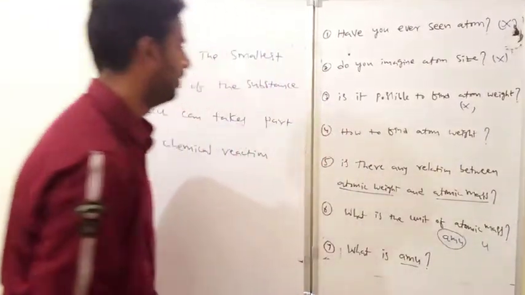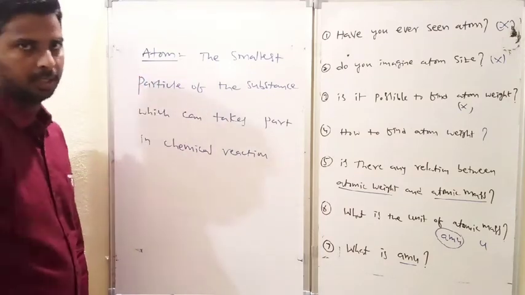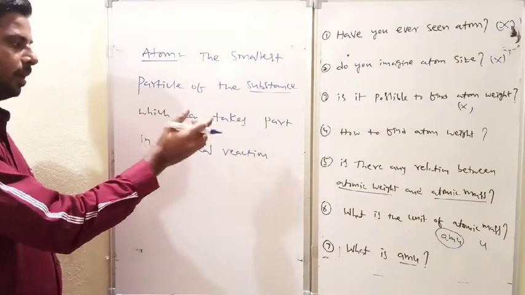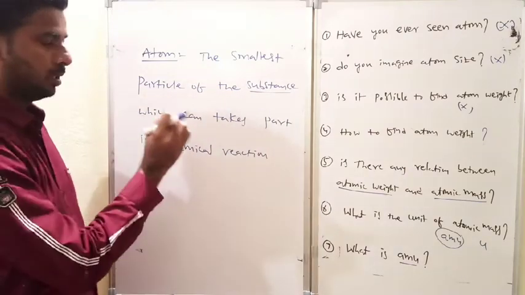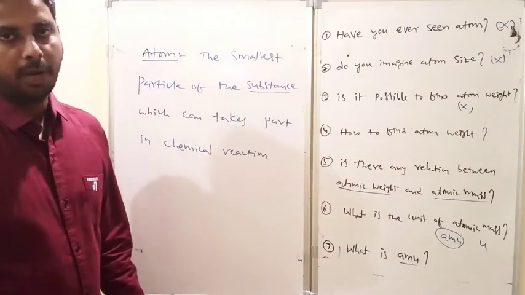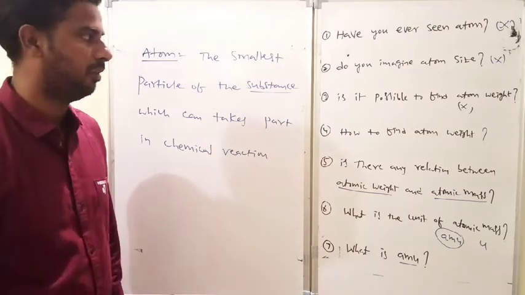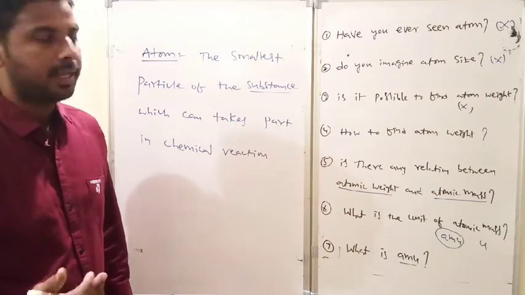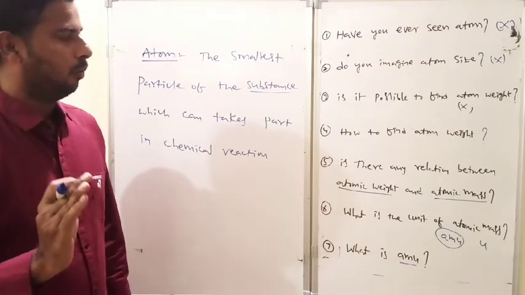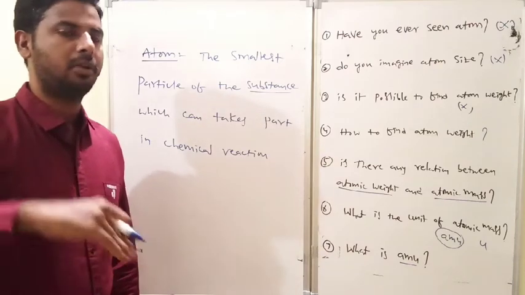Now, let us turn to the definition once again. The smallest particle of the substance or element which can take part in the chemical reaction. We cannot imagine or identify the smallest particle of the substance, so directly it is not possible to find the atomic weight. Hence, scientists decided on relative atomic mass. One element's atomic weight is identified relative to another element.